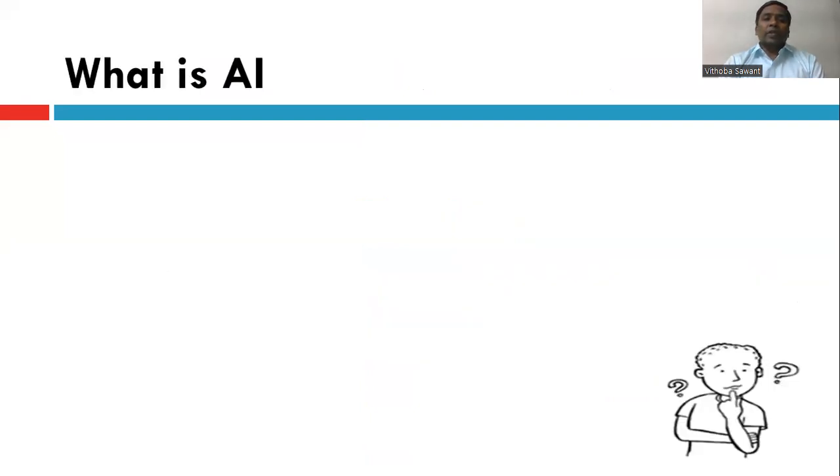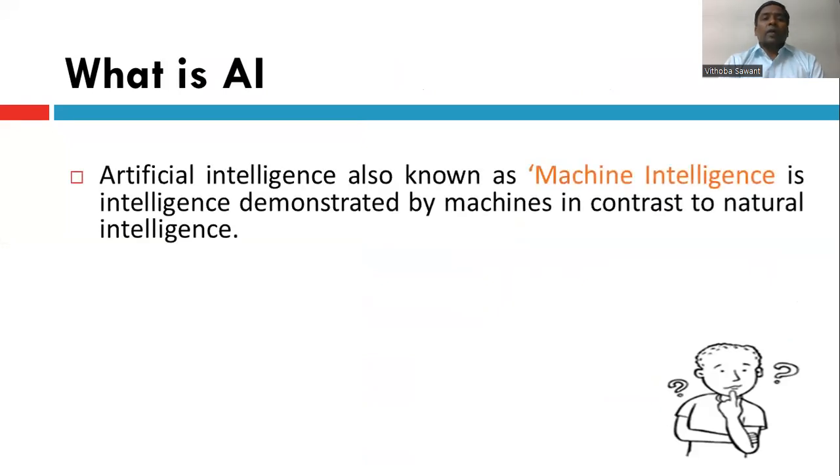What is artificial intelligence? What is AI? Artificial intelligence is also known as machine intelligence. In those machines we are using what we call artificial intelligence.